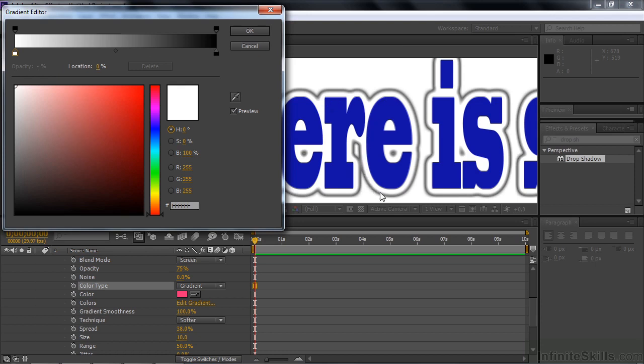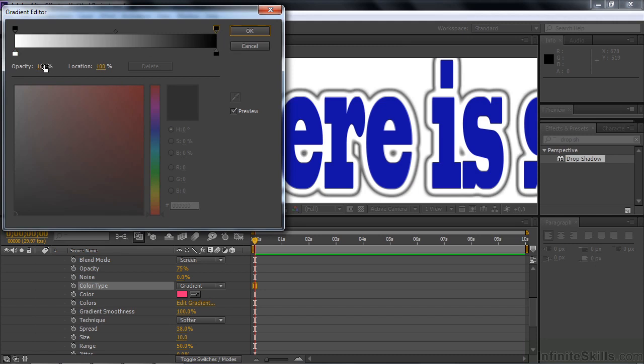So the white consumes most of the glow. The black just has this little edge to it. So most times when you do a glow, you've got sort of a hard color on the inside and a softer color on the outside, but that's not required. You can also change the opacity of the outside. If I click up here in that stop and start reducing the opacity, then that softens up the edge. See how the opacity is affected by the outer one there?